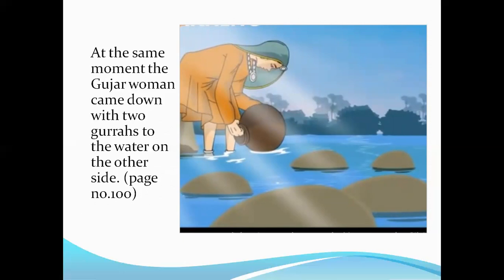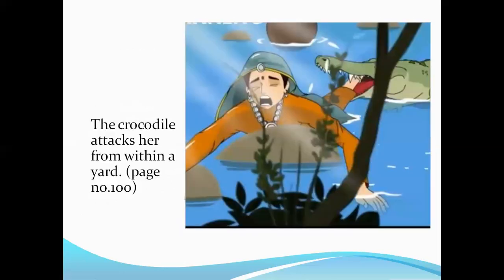But something happens, a very strange thing happens here. As she was fetching the water, what happens? There was a crocodile, all right? And it was not at a very long distance, but just within a yard, which she did not notice. A crocodile rises, a great reptile, okay, from the river and attacks the Gujar woman, because that is always a time when the crocodile waits for its prey, right? And here we find in this picture that the crocodile attacks her from within a yard, all right?